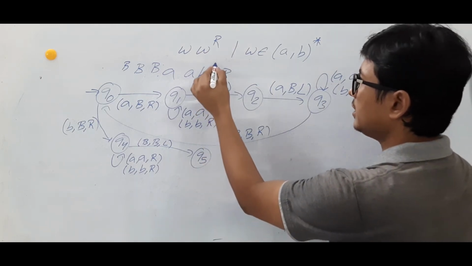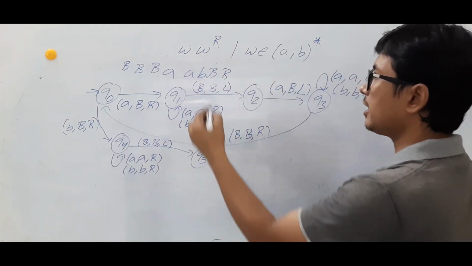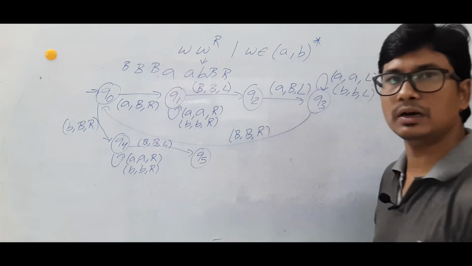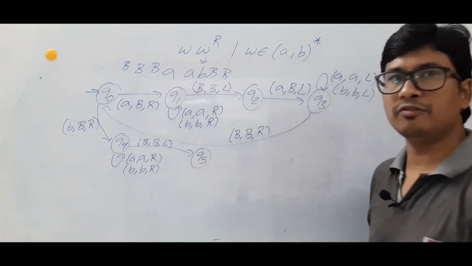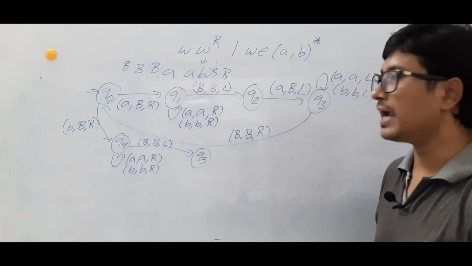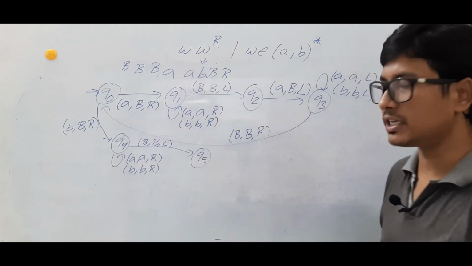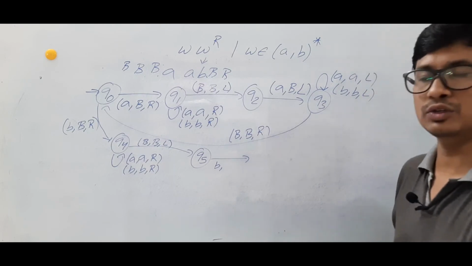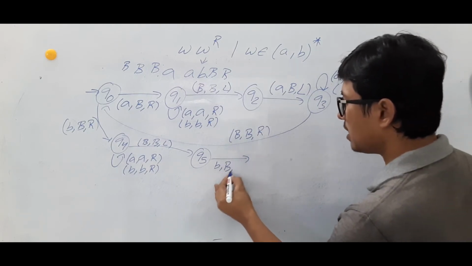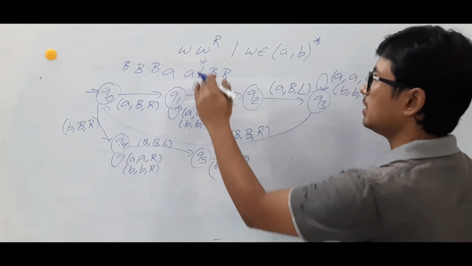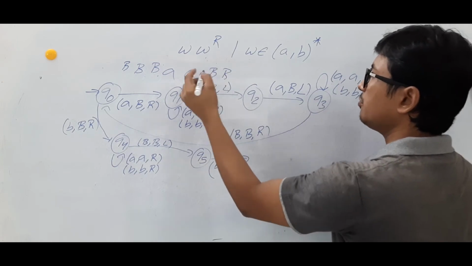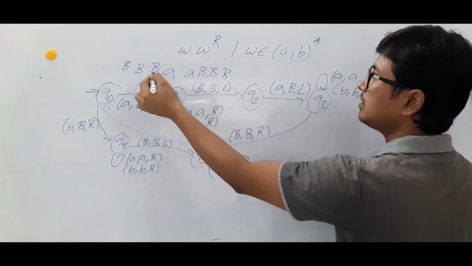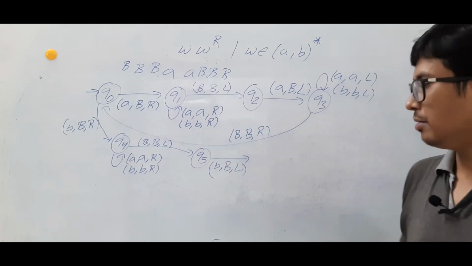Now you are here: blank, you modified it as a blank and move to the left. So you reach the second alphabet from the right-hand side. So you have found that it is a B. If it is a B, what should you do? You should make it a blank and move to the left. This B, you modified it as a blank. So the meaning is that this B and this B you have matched.